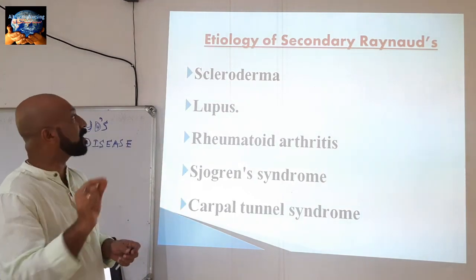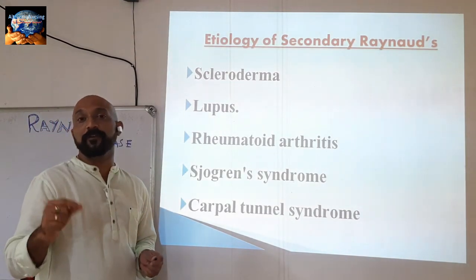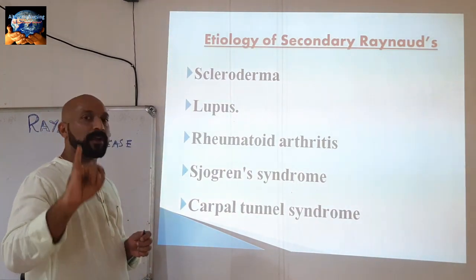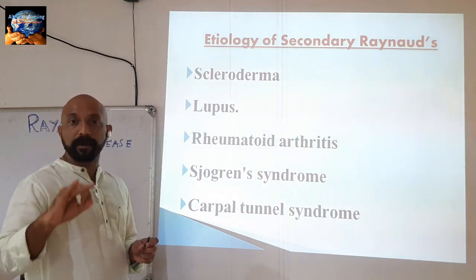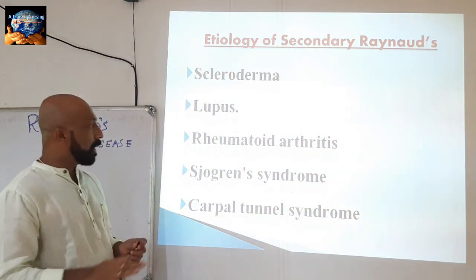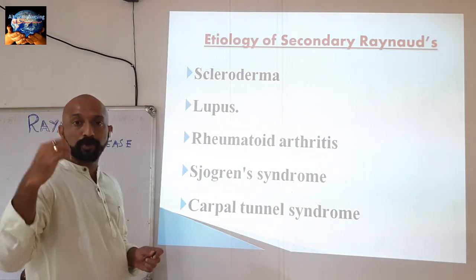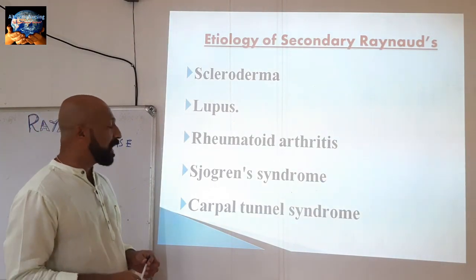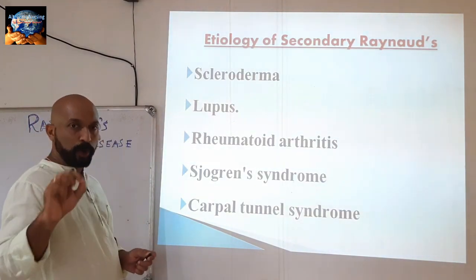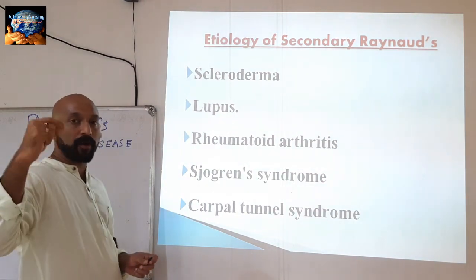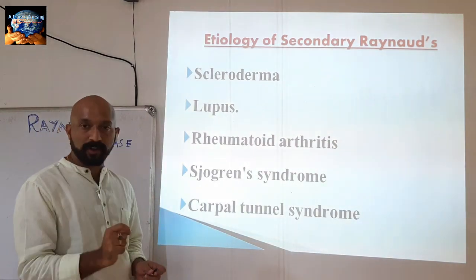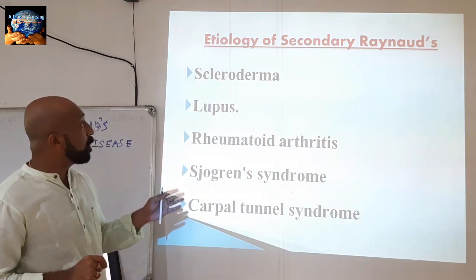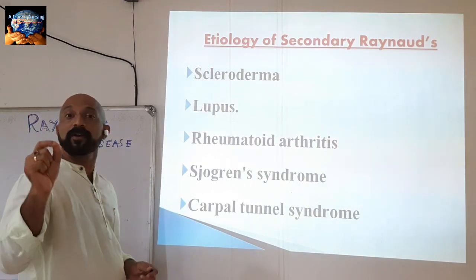So these are the secondary etiological factors for Raynaud's disease. First one is scleroderma, already said. It is a hardening of the skin. Next is systemic lupus erythematosus, or lupus disease. The third one is rheumatoid arthritis, or joint arthritis, inflammation in the synovial joints. And Sjögren's syndrome, an autoimmune disorder which affects the salivary glands or exocrine glands in the body. And the last one is carpal tunnel syndrome. These are the secondary etiological factors of Raynaud's disease.